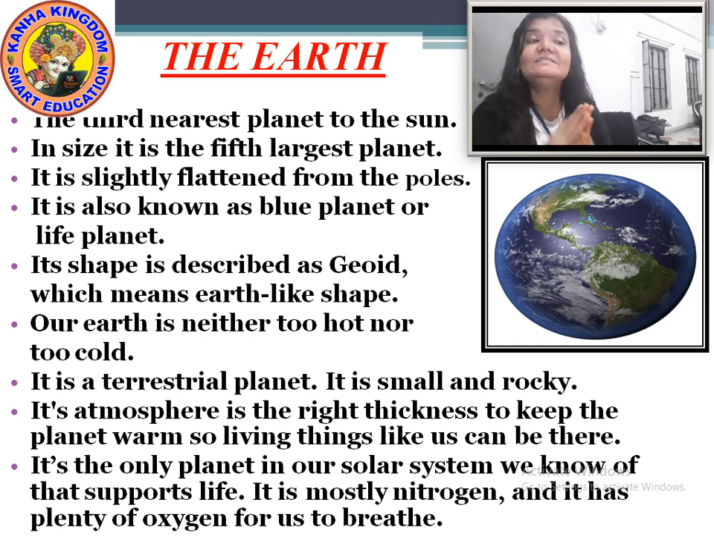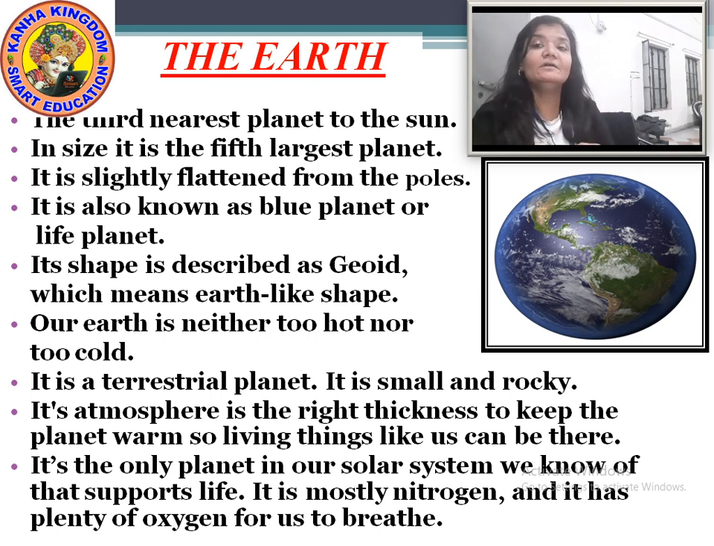The Earth is flattened from the poles. When I explained the globe, I explained that it is bulged from the middle and flattened from the poles. The upper pole is called the North Pole and the lower pole is known as the South Pole. Okay? Now, let us discuss the shape of the Earth.